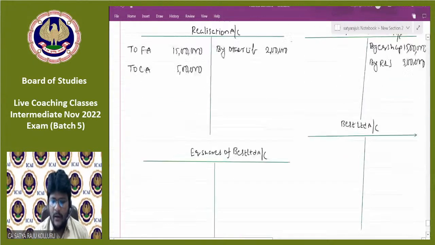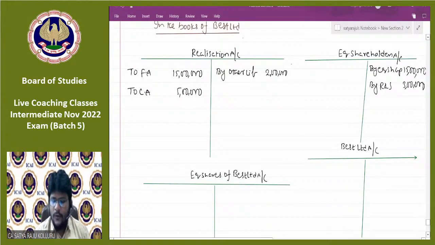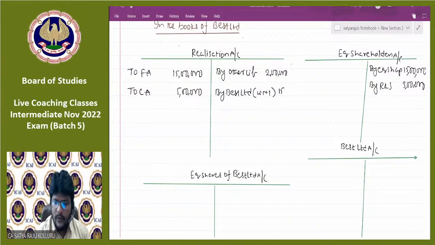Come to step number 2, PC due. The entry is purchasing company account debit to realization account, that is under realization by Best Limited. If you want, you can put it under working note number 1, the amount is 15 lakhs. In realization by Best Limited, in Best Limited to realization.